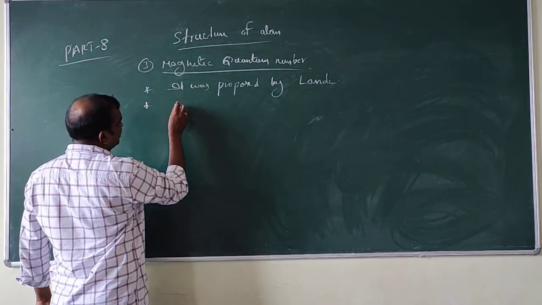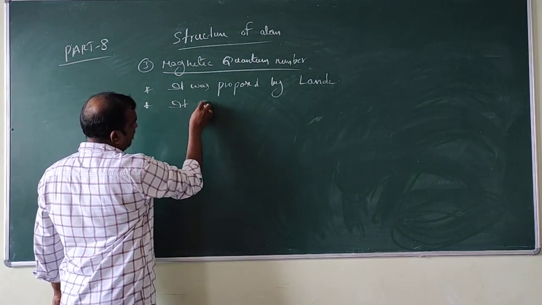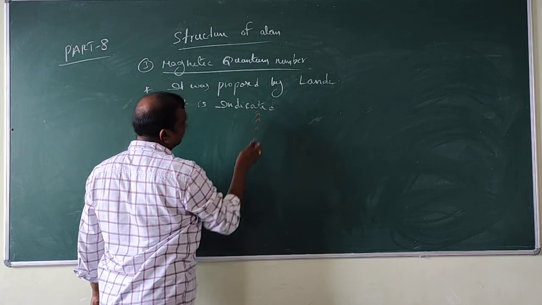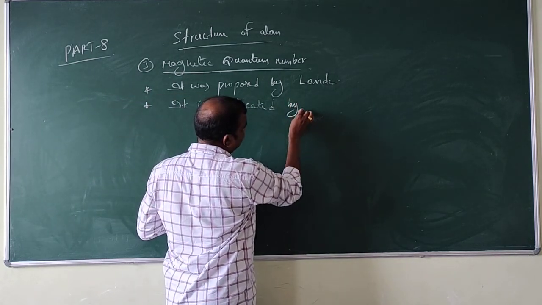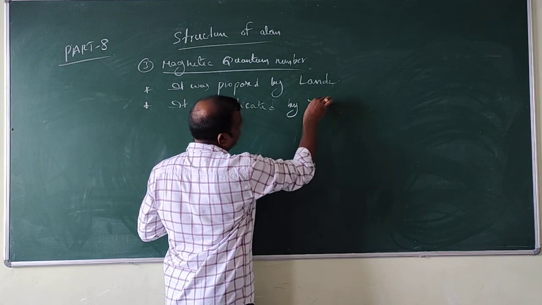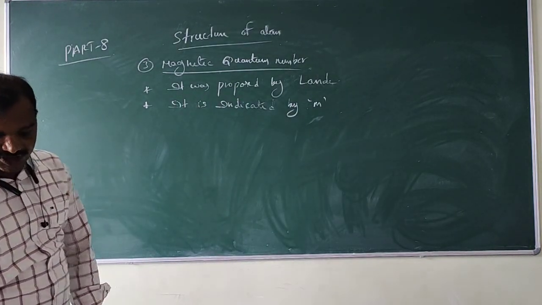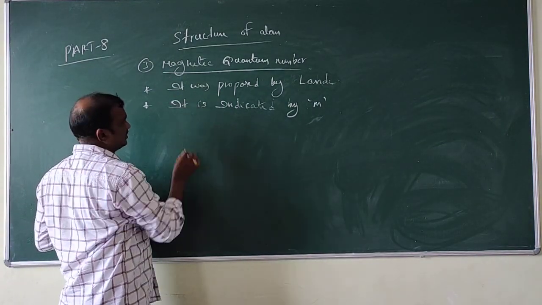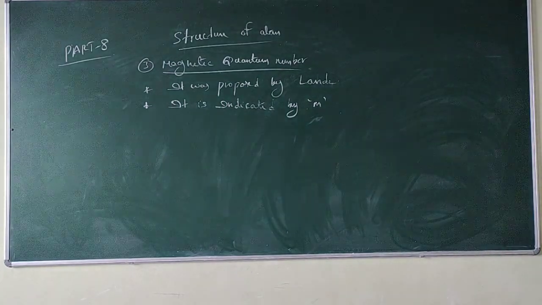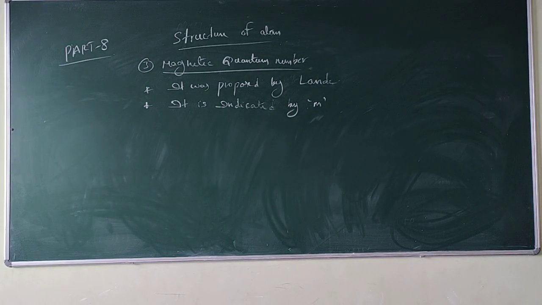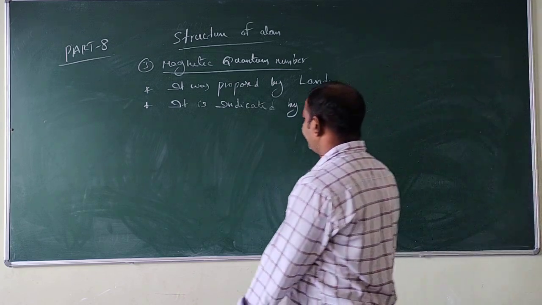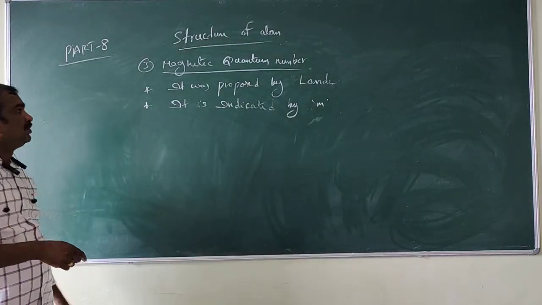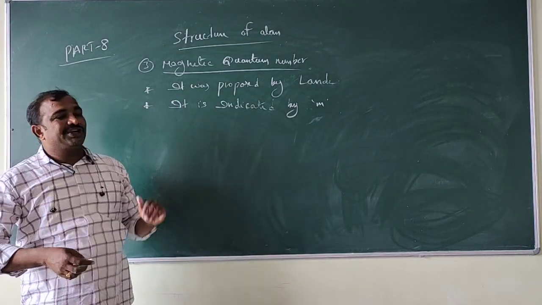The magnetic quantum number is indicated by small m. So it was proposed by Landé, and it is indicated by small m.